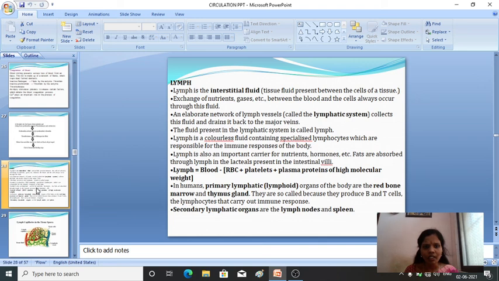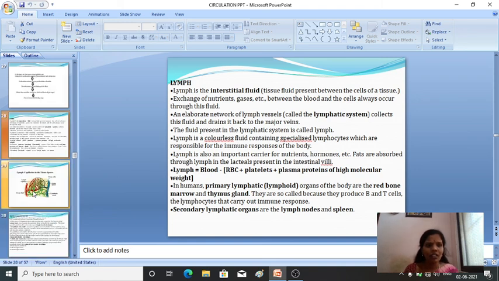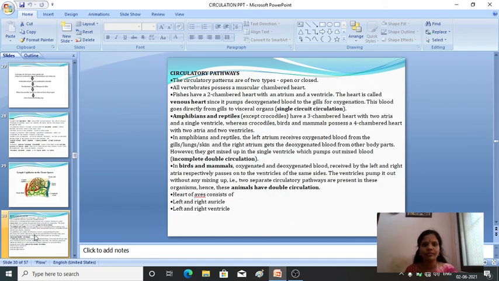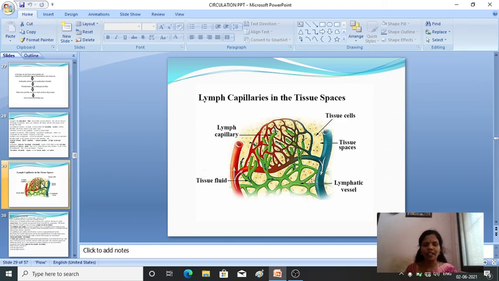Okay, is this clear regarding the lymph? You can take a screenshot and refer to this also. You can make a note and read it. These are very simple points and very detailed points. Is this clear regarding the blood group and all?